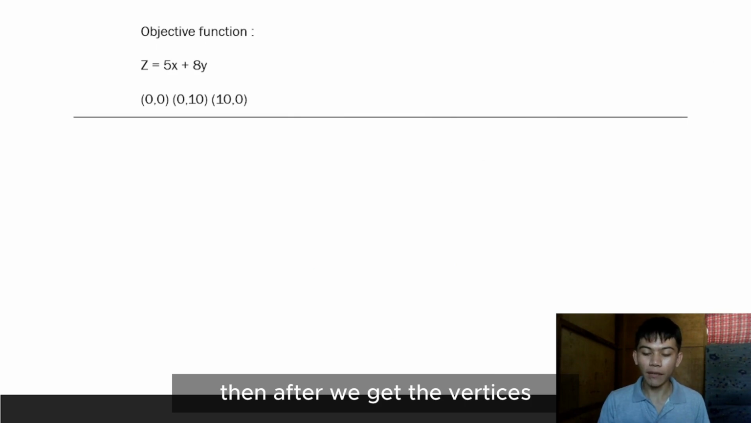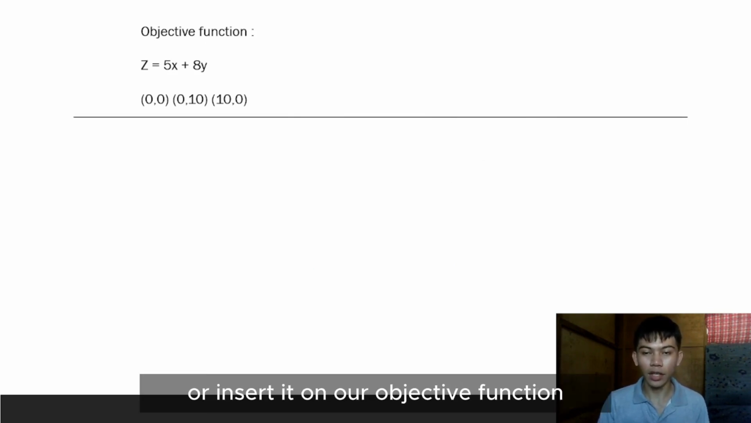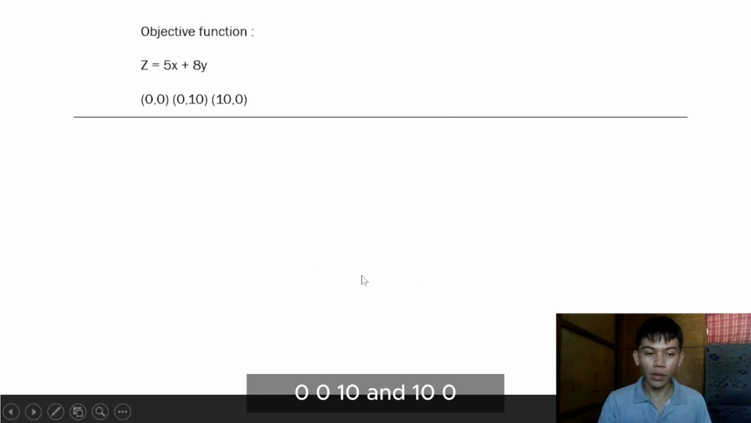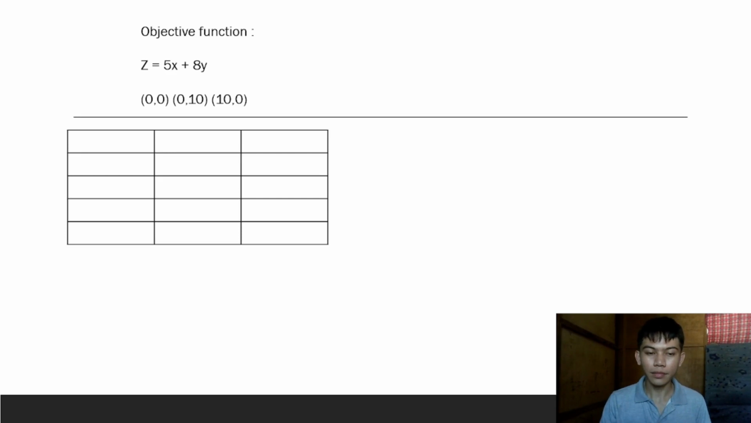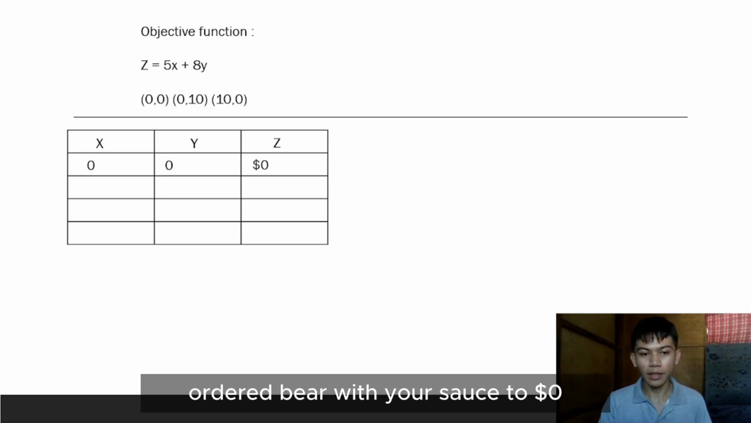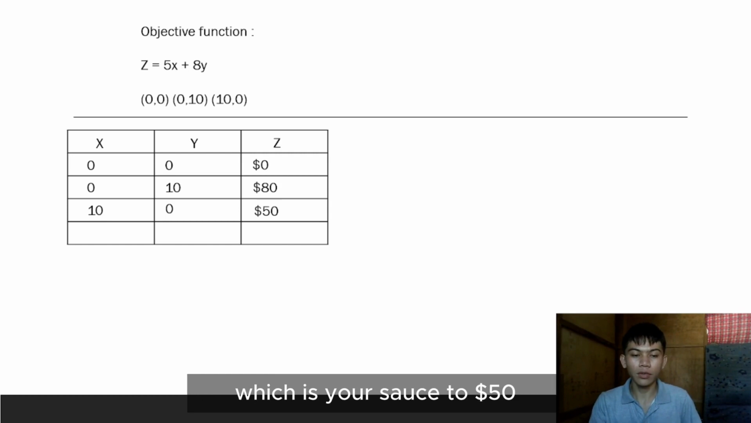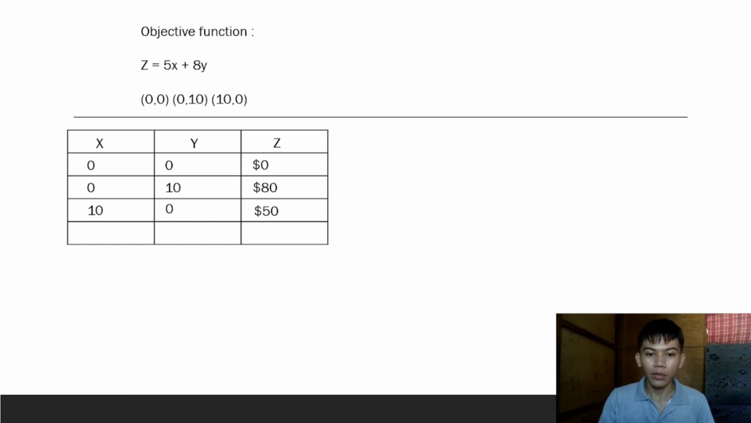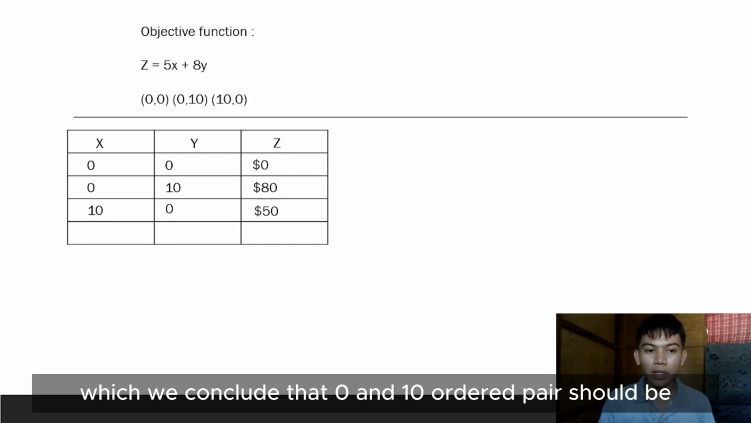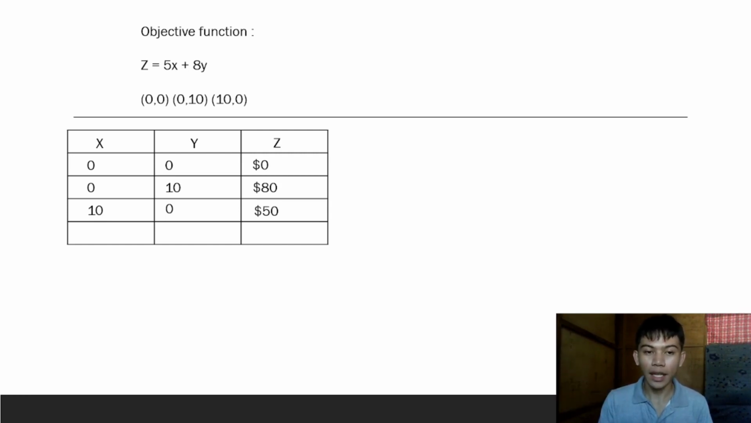Then after we get the vertices, we can now substitute them into our objective function, which are (0, 0), (0, 10), and (10, 0). First, we insert the first ordered pair, which results to $0. Then (0, 10) results to $80, and (10, 0) results to $50. Which we conclude that the ordered pair (0, 10) should be the solution of our problem, because it gives the maximum